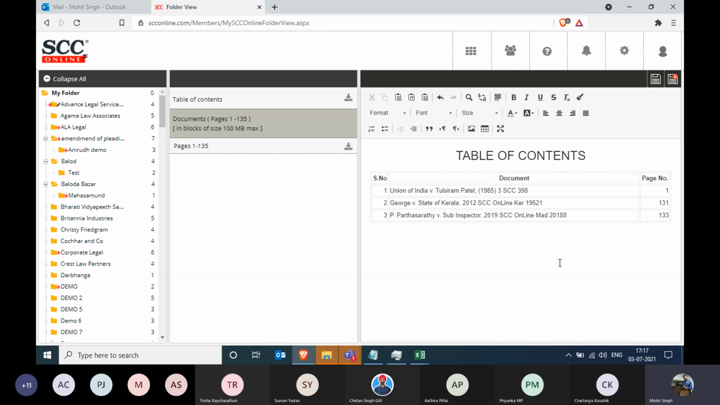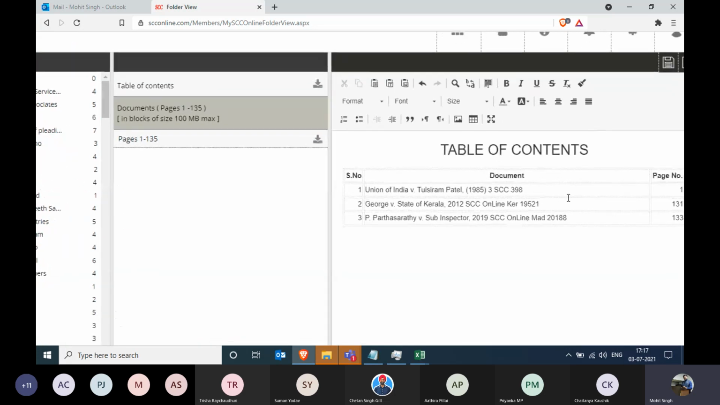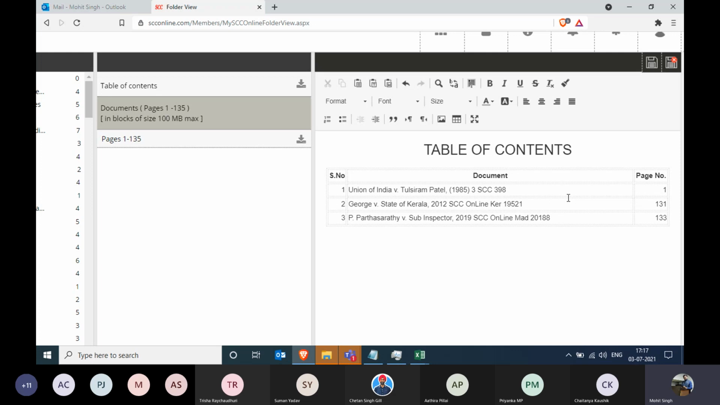So this is how you can do that. And now once you have created the compendium, first of all, it will give you the table of contents, which is purely editable, as if you're working on a Word file.